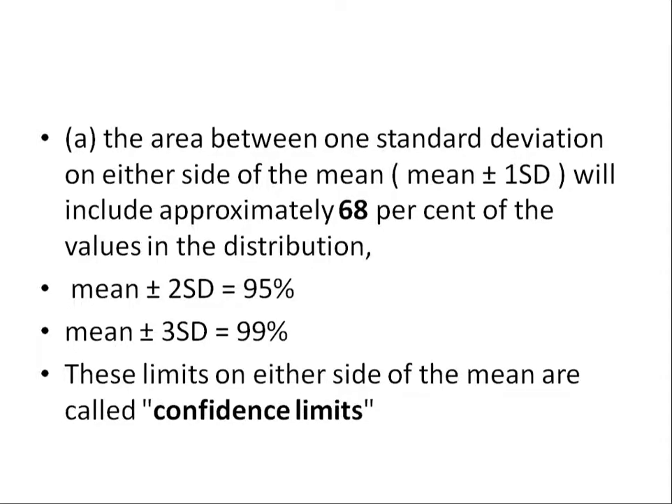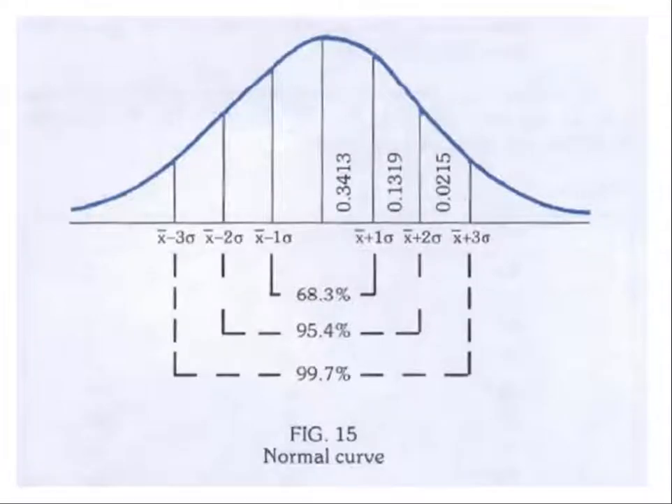These limits on either side of the mean are called confidence limits. We come across these confidence limits most often. Most commonly we use plus or minus 2 standard deviations as the confidence limit. When we are calculating whether a value falls between mean plus or minus 2 standard deviations, we take it as normal.